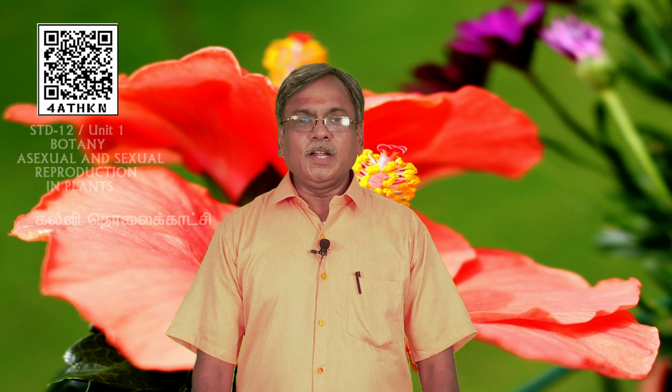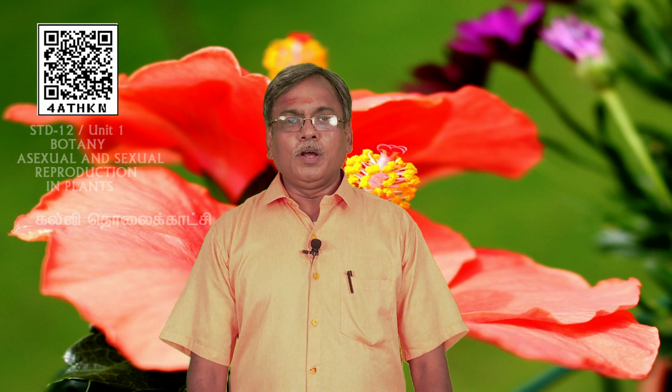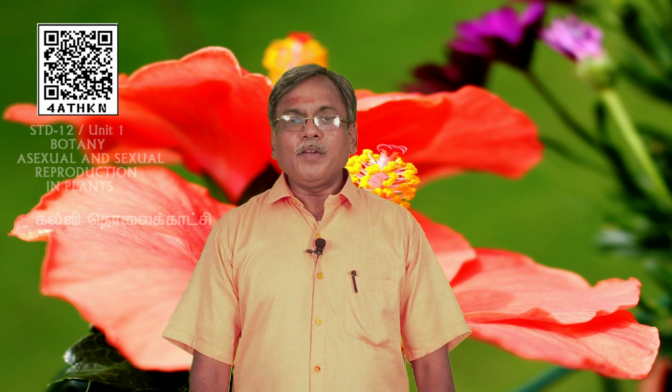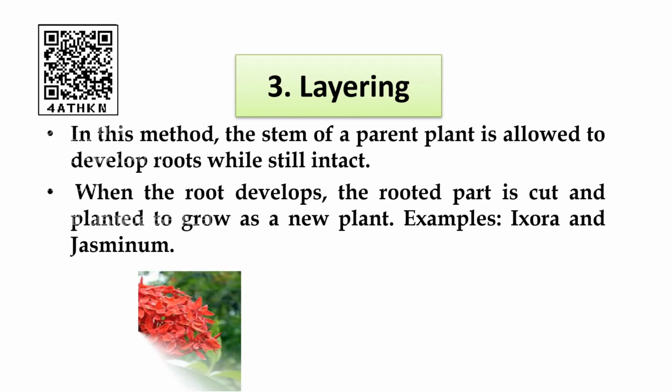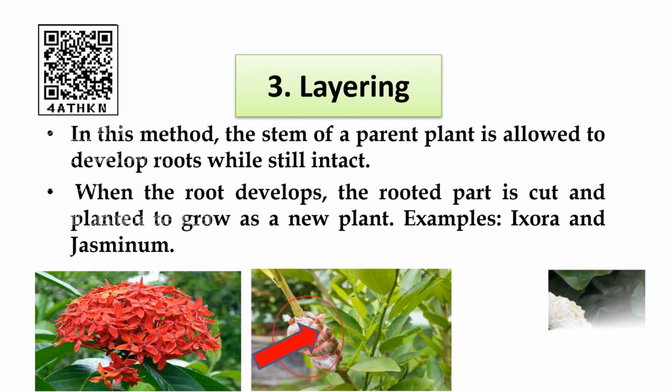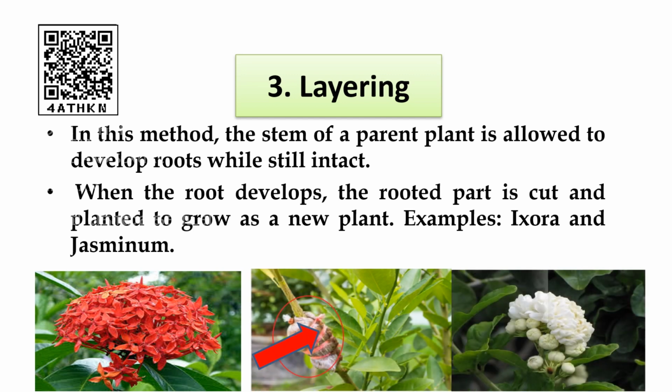Now we are going to learn about layering, students. So far we learnt about cutting and grafting. There are 3 types of cutting we learnt: root cutting, stem cutting and leaf cutting, and 5 types of grafting. Now we are going to learn about layering. In this method the stem of a parent plant is allowed to develop roots while still intact, still with the mother plant.